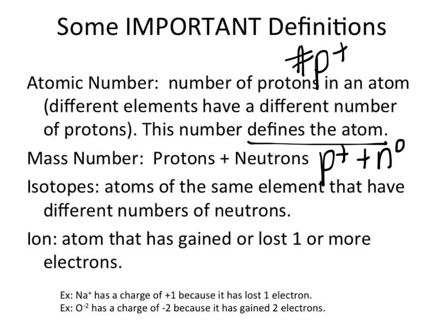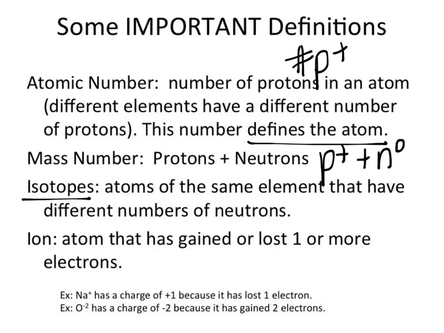All right. An isotope is atoms of the same element that have a different number of neutrons. So we can have number 32, but 32 this time can have a mass of 78.